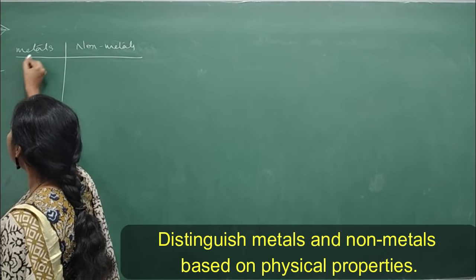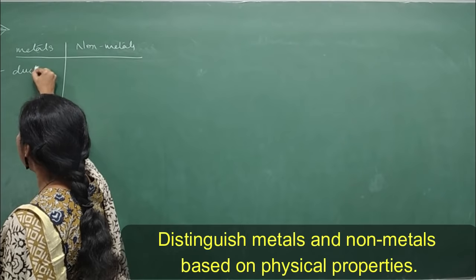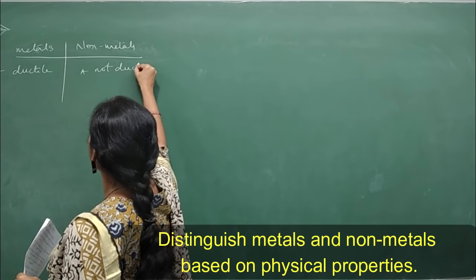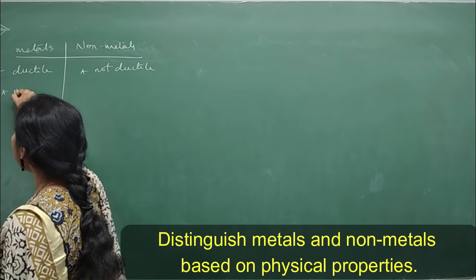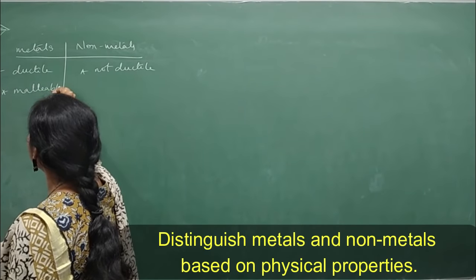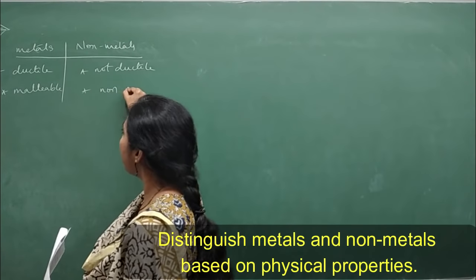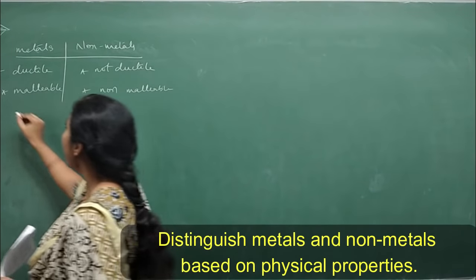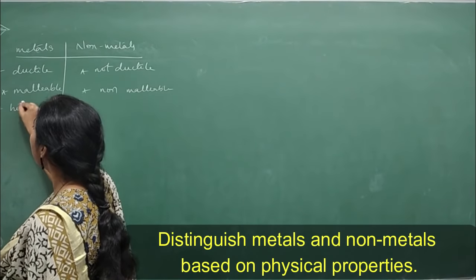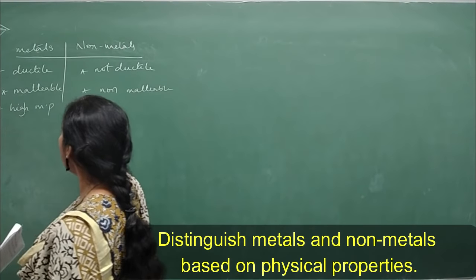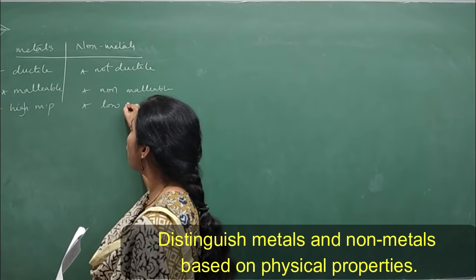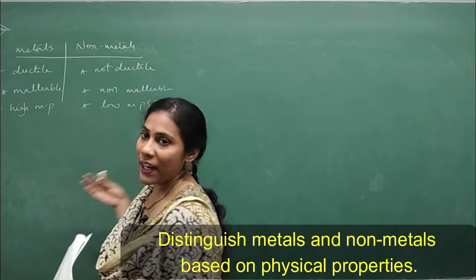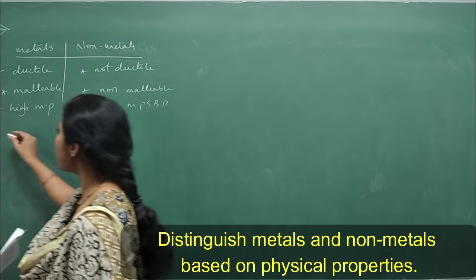Say the first one you can give, metals are ductile, right? So non-metals are not ductile, and they are malleable, and these guys are not malleable. Yes or no? So these are the very famous differences, and metals show high melting and boiling points and non-metals show low melting points and boiling points, right? Likewise, you have many differences, at least 4 differences you can mention.